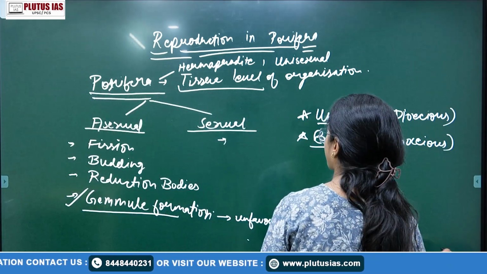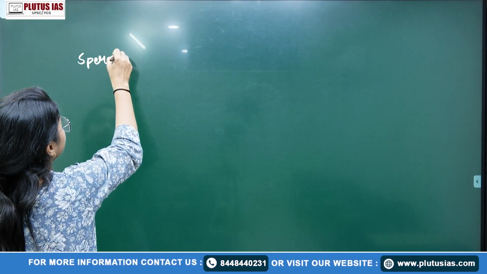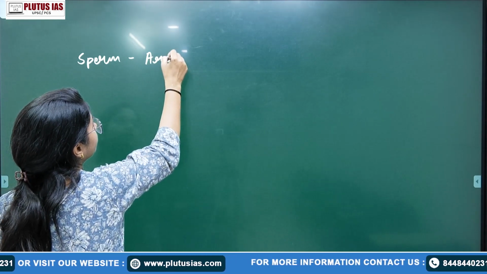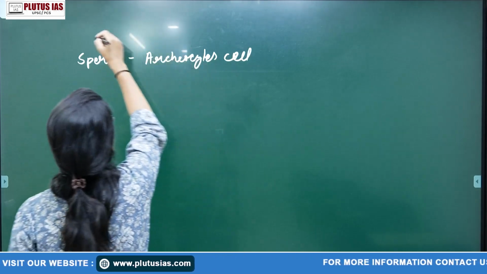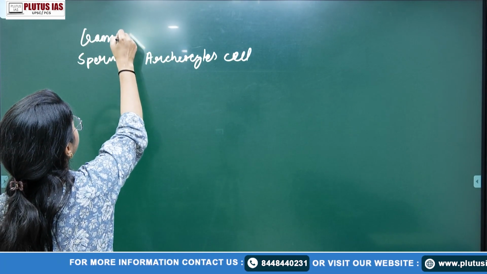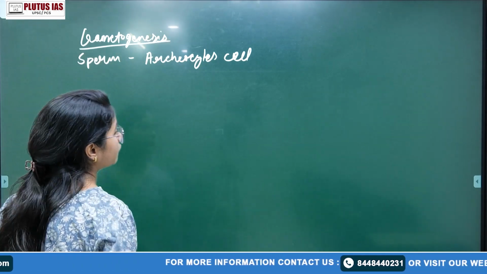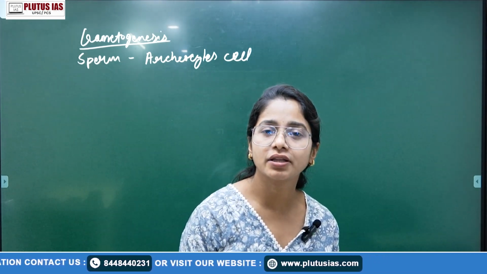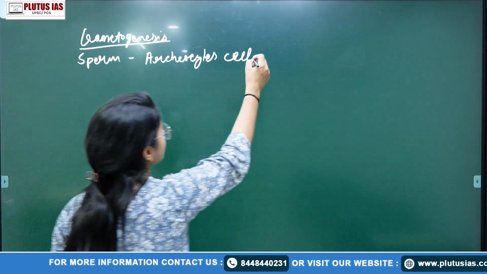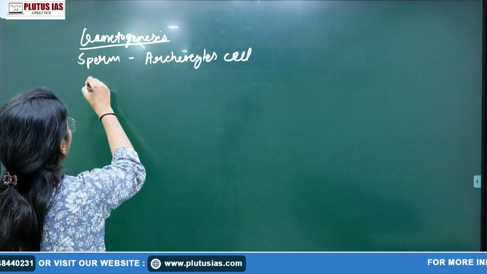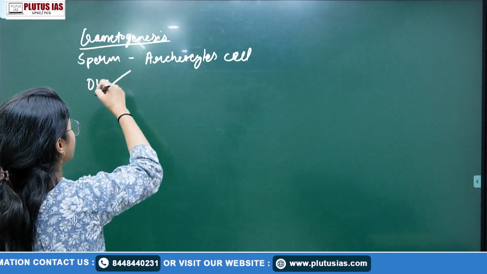So today we'll talk about sexual reproduction. The sperm are modified from the archaeocyte cells. There is a proper process of gametogenesis. In the last class, when we talked about the general features of poriferas, we saw there are many types of cells found in poriferas. Archaeocyte cells have the ability of totipotency. So sperm and ova: the ova are formed from the archaeocyte and the nurse cells. Two cells combined form the ovum.